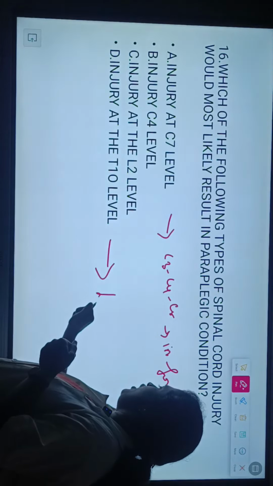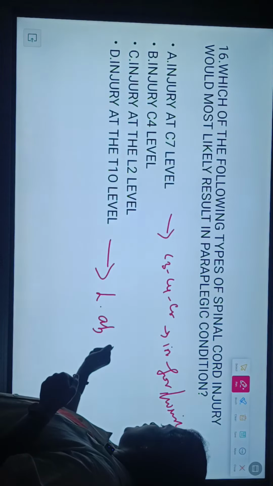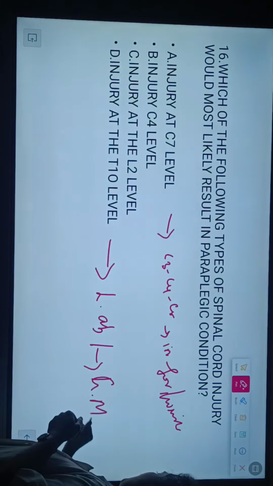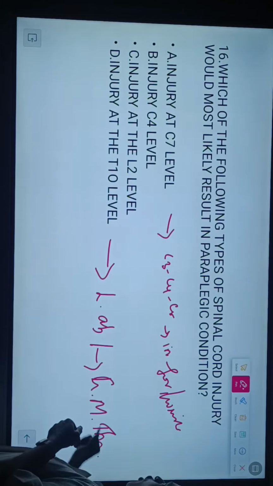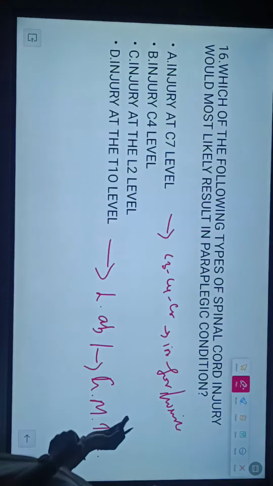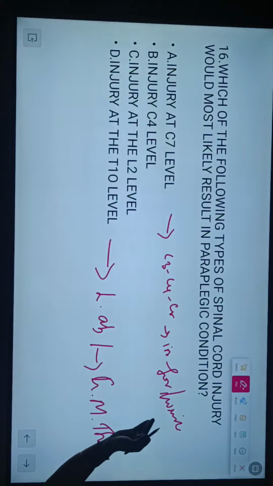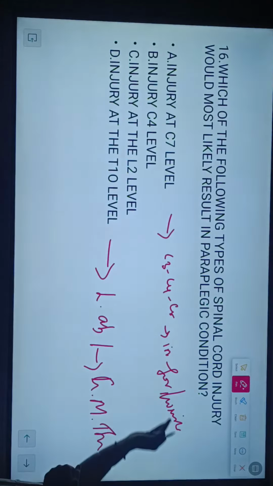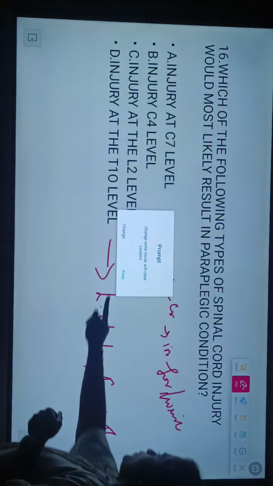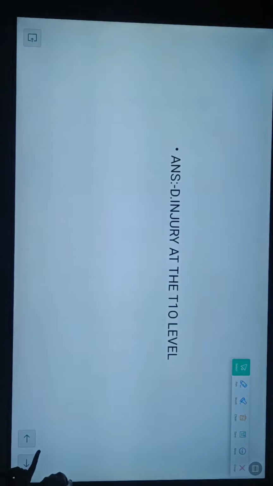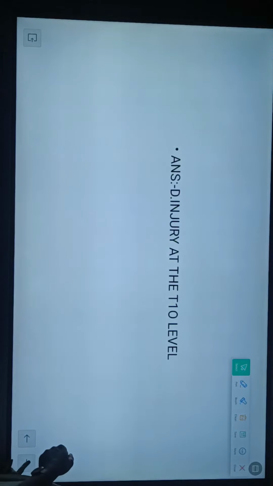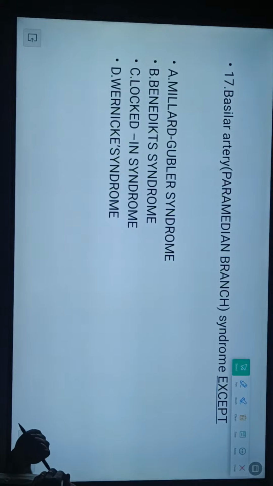So lower abdomen is gluteus maximus and thigh muscles. It is a purely paraplegic condition. So which of the following types of spinal cord injury would most likely result in paraplegic condition means the answer is injury at T10 level.